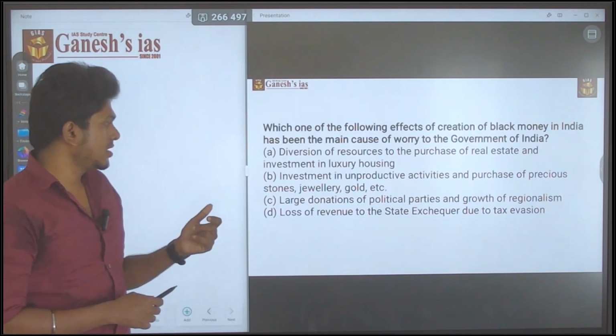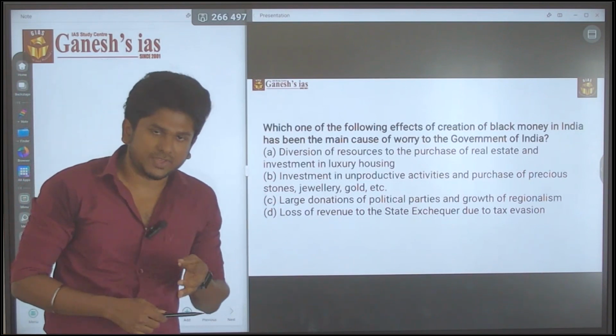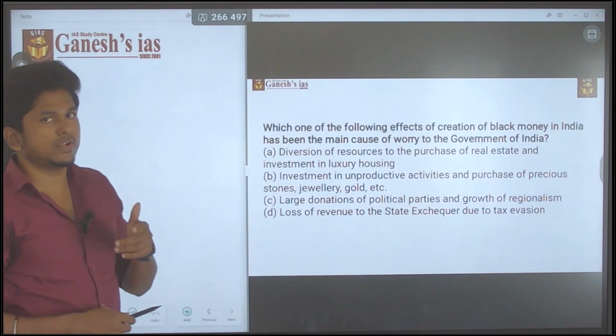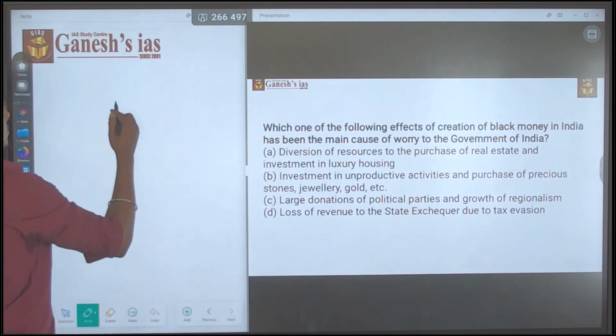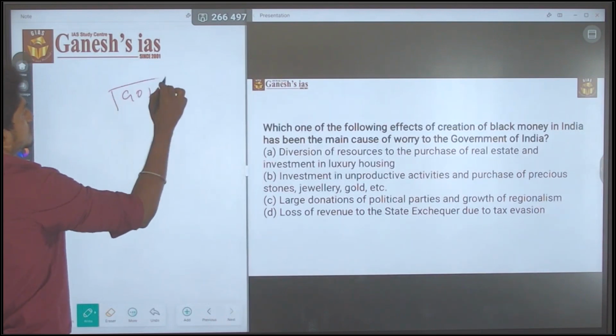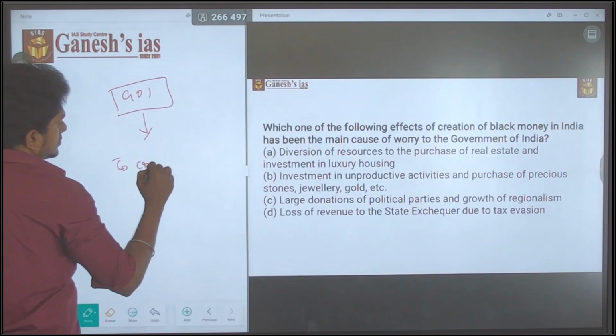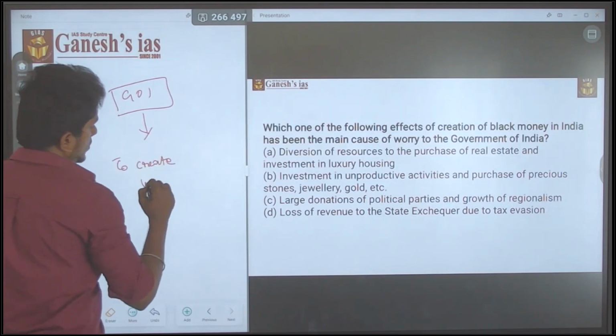Next, the loss of revenue to the state exchequer due to tax evasion. First of all, you have to know what the motive of the government of India is: to create a welfare society.